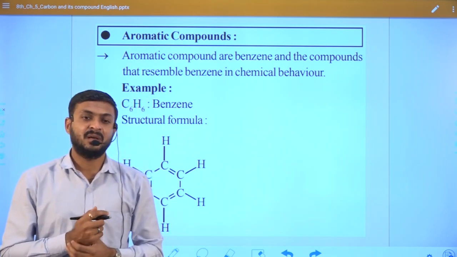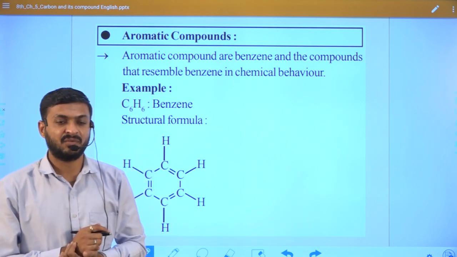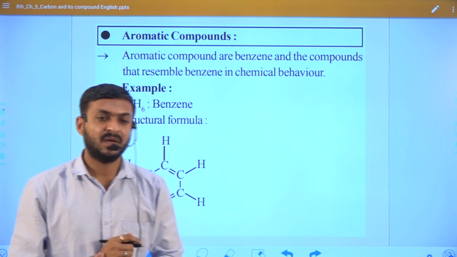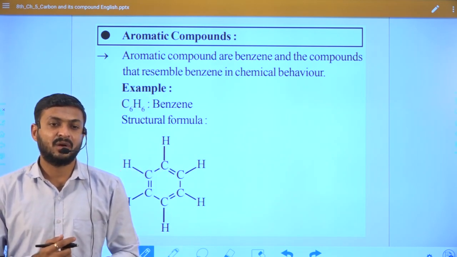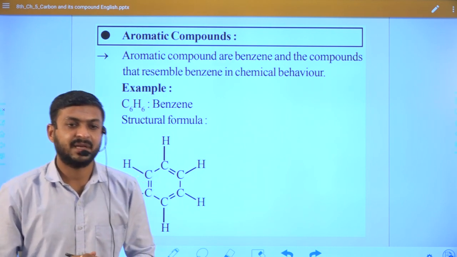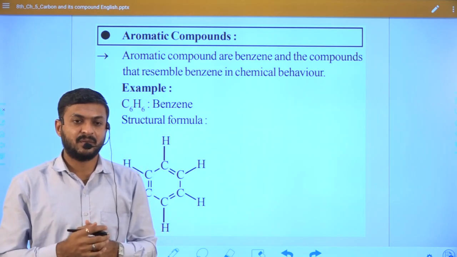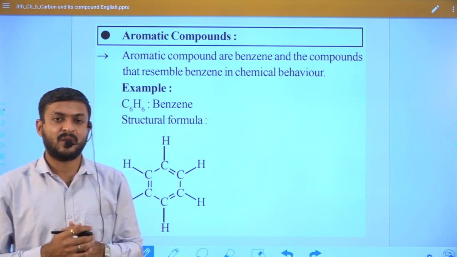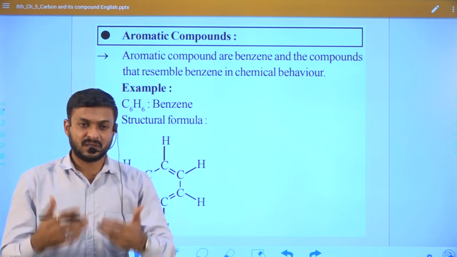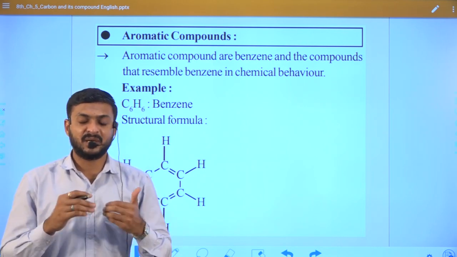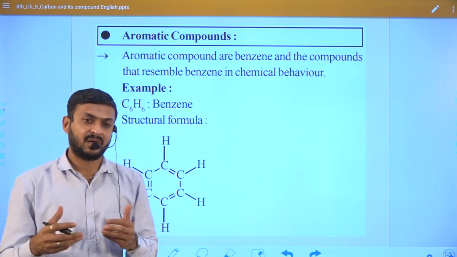If we burn an aromatic compound, it forms blackish fumes, right? While in the case of aliphatic compounds, it does not form blackish fumes. So this is how we can differentiate between aliphatic and aromatic compounds. So that is one test. There are many other ways to classify aromatic and aliphatic compounds as well.